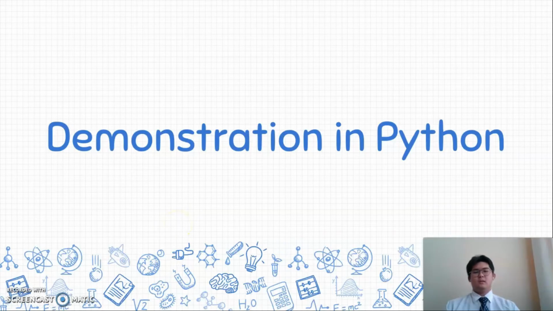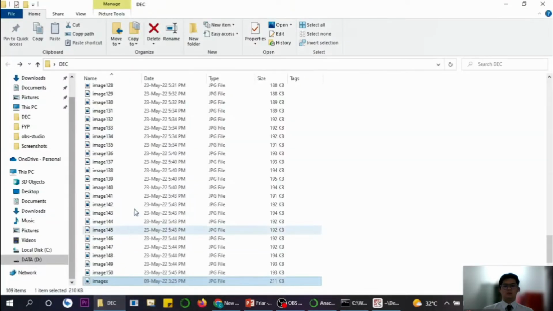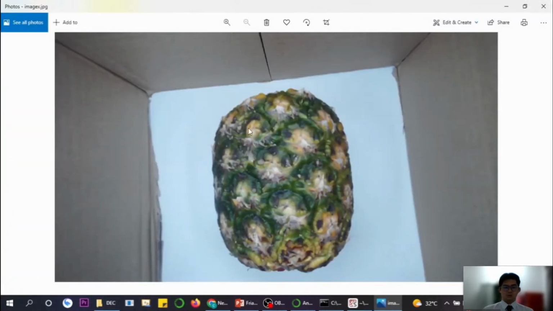Next is the demonstration in Python. In this part, I will run and execute the image processing algorithm in Python and show the result. First is to detect the reference image to get the pixel per metric ratio. The image X is our reference image. So now we'll look at the image X. So this is the image X.